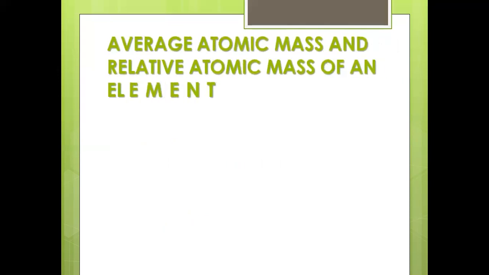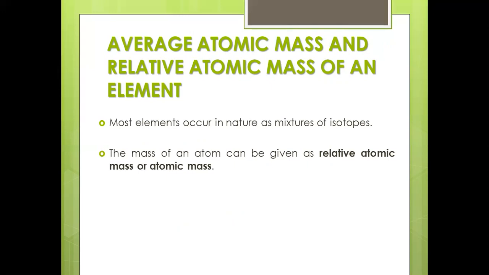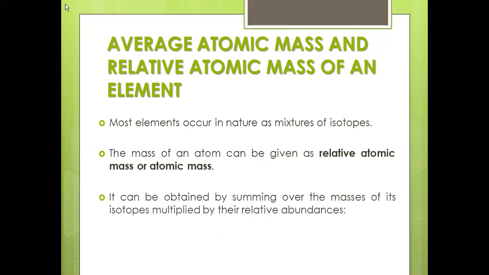So next we will step on to the average atomic mass and the relative atomic mass of an element. I said most elements occurring in nature are a mixture of isotopes, right? So for that sake, we should know the mass of an atom can be given as the relative atomic mass or atomic mass. It can be obtained by summing over the masses of its isotopes multiplied by their relative abundances.